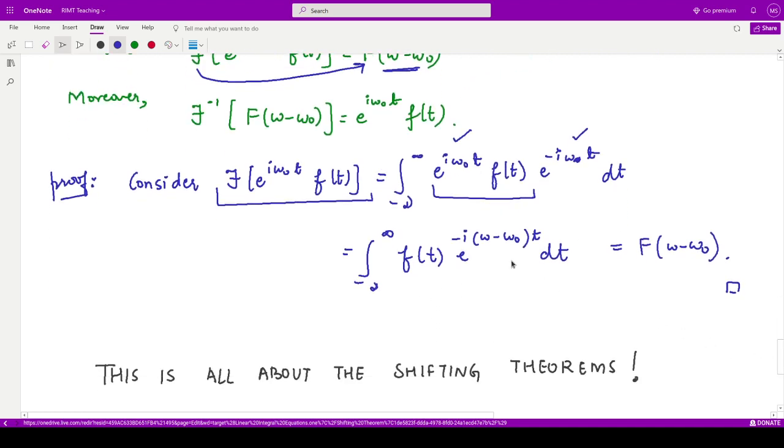Now by definition, this is defined like this. If you have some function of this kind, integral from minus infinity to infinity of f of t e to the power minus iota omega t dt, then it is equivalent to capital F of omega. So whatever is here, that comes in here. In this case we have omega minus omega naught, so it comes as capital F of omega minus omega naught. So this is the shifting theorem.